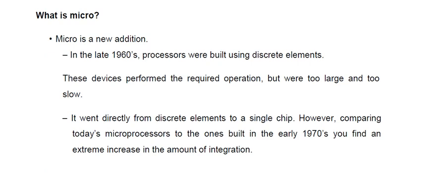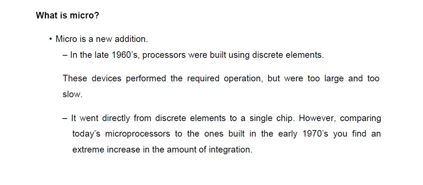Then the idea started: if all the discrete elements are incorporated on a single chip, how will it be? According to the latest advancements in large scale integration of chip technology, that was possible.